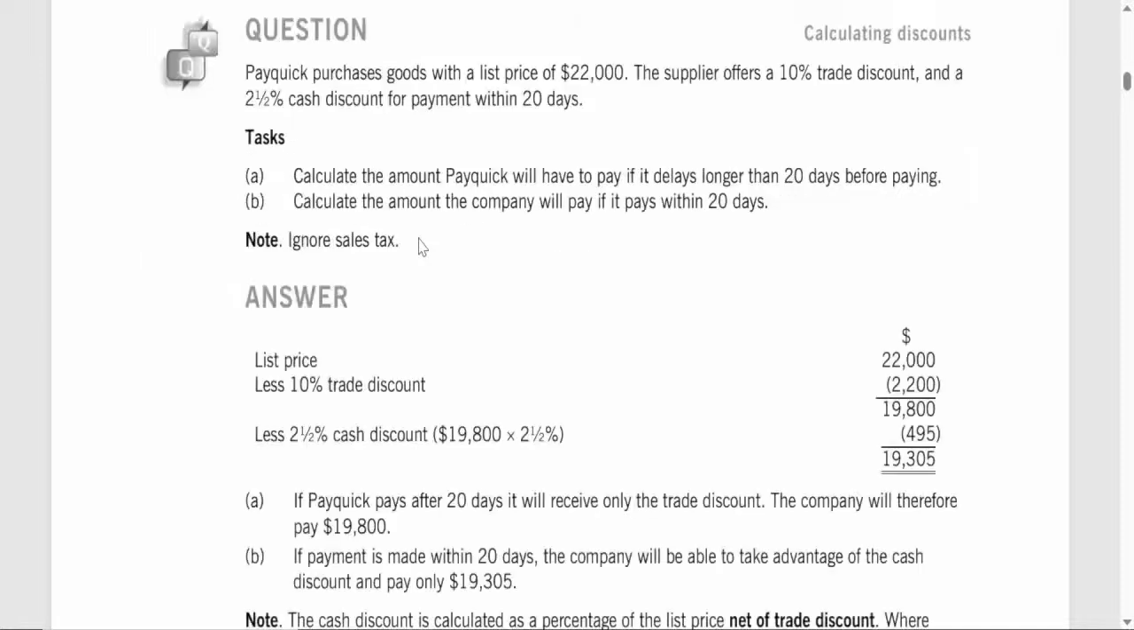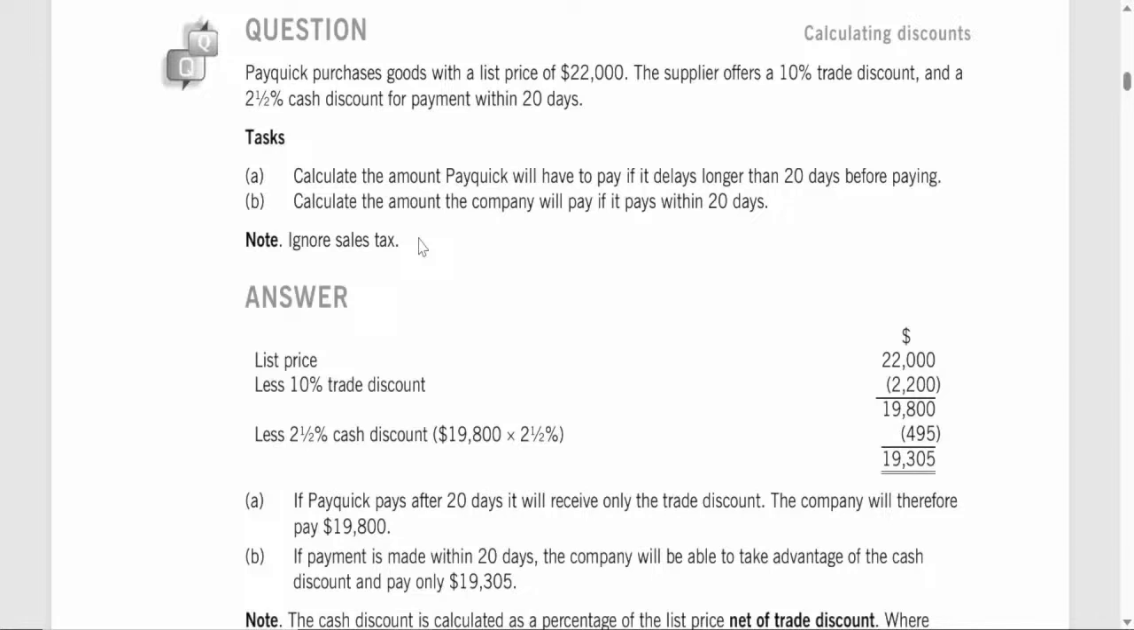Analysis of the question. The question is about calculating the total amount PayQuick, a company, needs to pay for goods after applying two types of discounts, a trade discount and a cash discount. Here's what we know from the question.